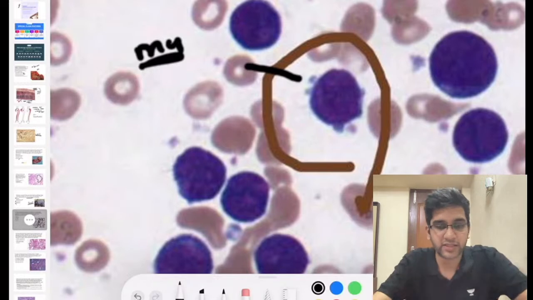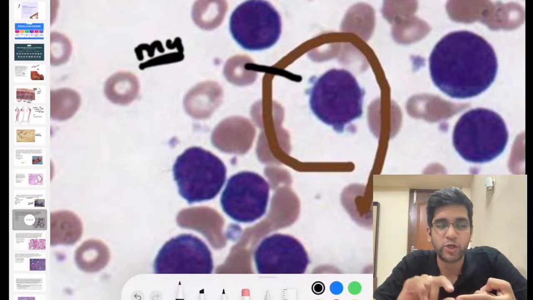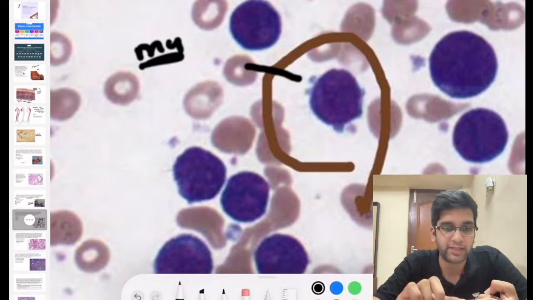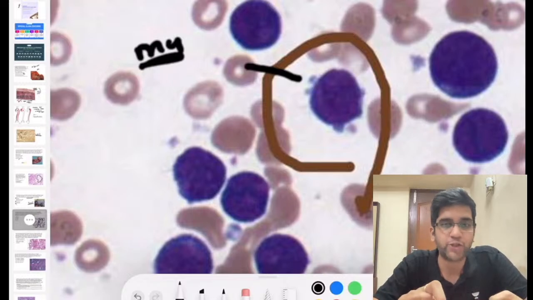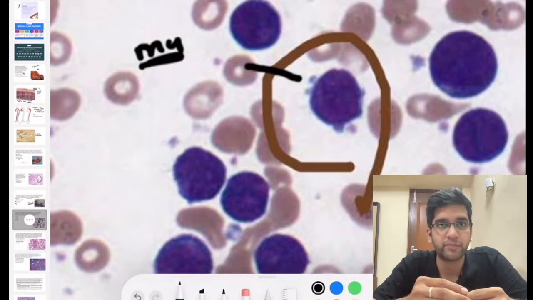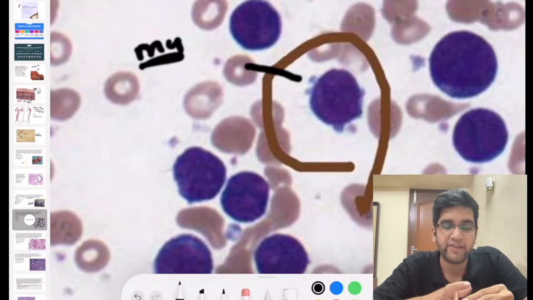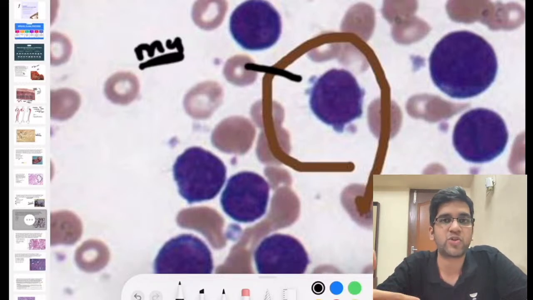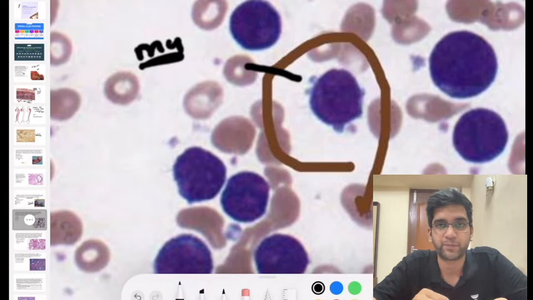If it's a myeloid blast, it would be a granulocytic lineage blast, a normal blast. It could be a monoblast. It could be an erythroblast. It could be a megakaryoblast. Now tell me what are the findings you look for in each of them, and then we'll see and conclude what type of blast it is. Fine. If it is a pure myeloid, that's a granulocytic lineage blast, what will you see?